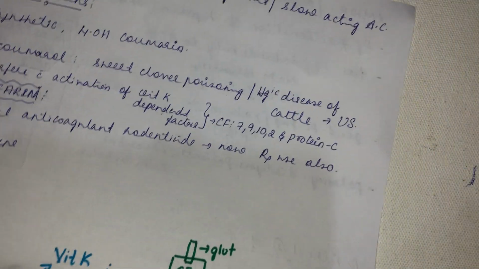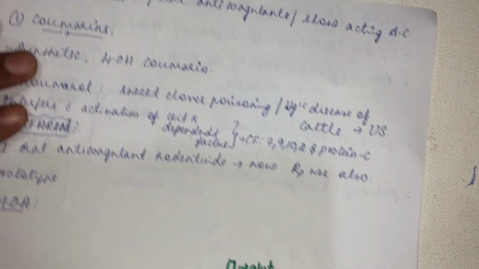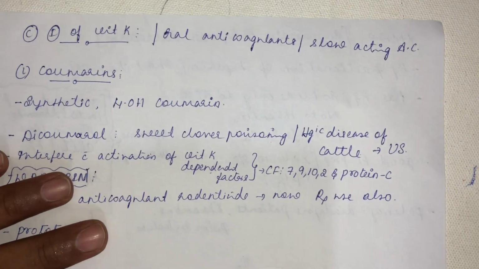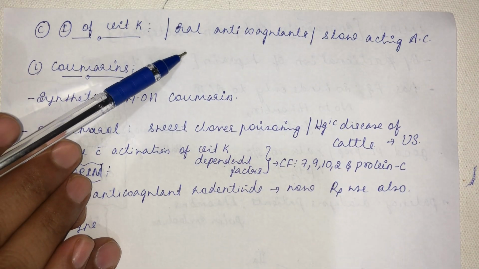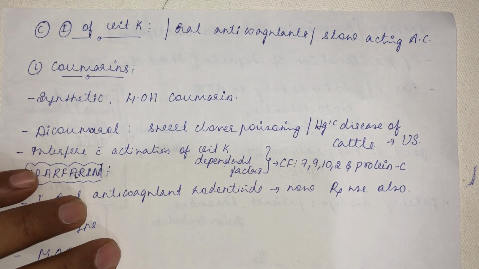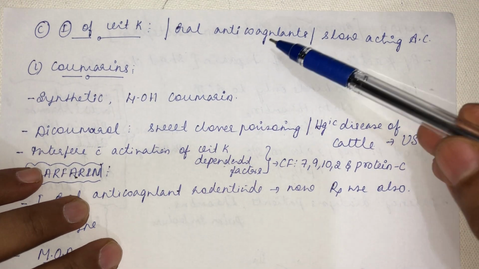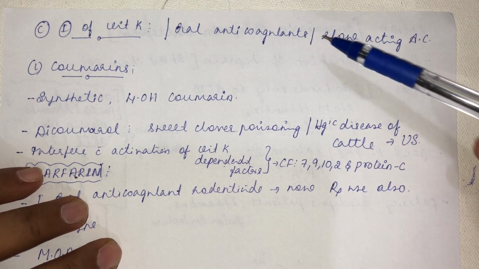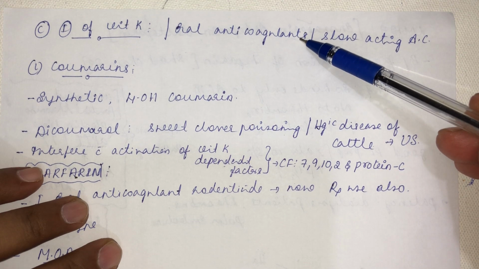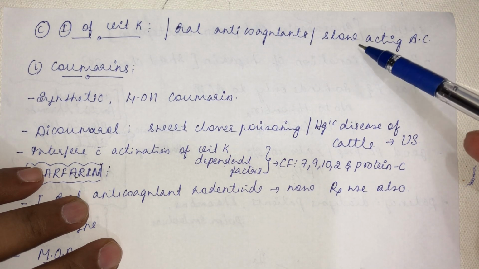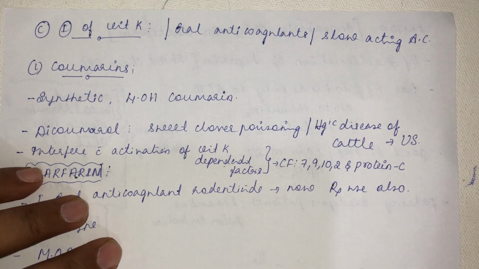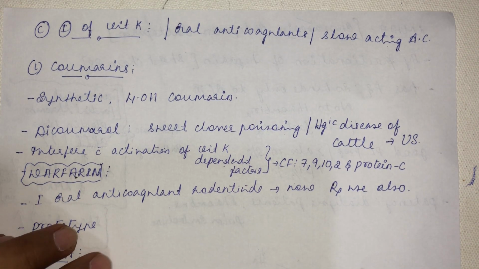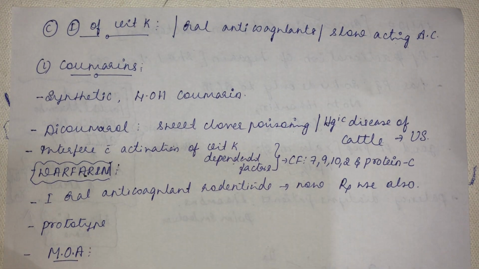So I will go to the inhibitors of vitamin K. They are also called oral anticoagulants or slow acting anticoagulants. See, the injectable anticoagulant is heparin. Oral anticoagulants are generally inhibitors of vitamin K, and they are slow acting. Heparin is a rapid acting anticoagulant. So the first group of drugs that comes under inhibitors of vitamin K is coumarins.